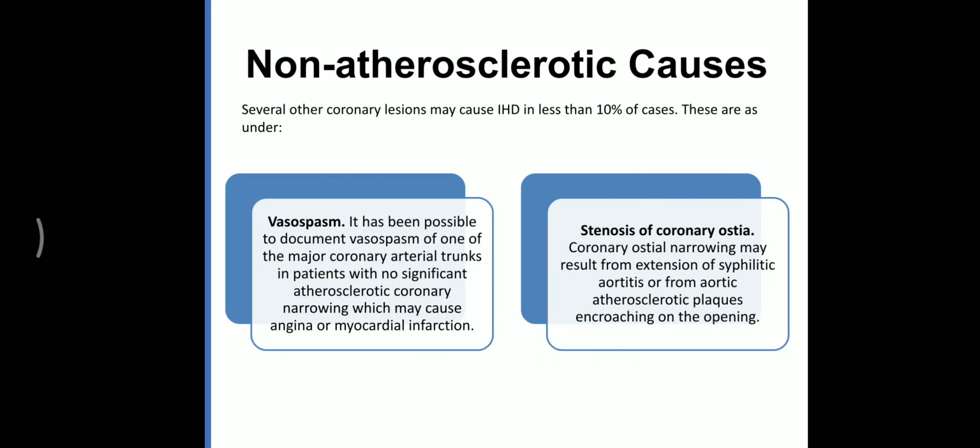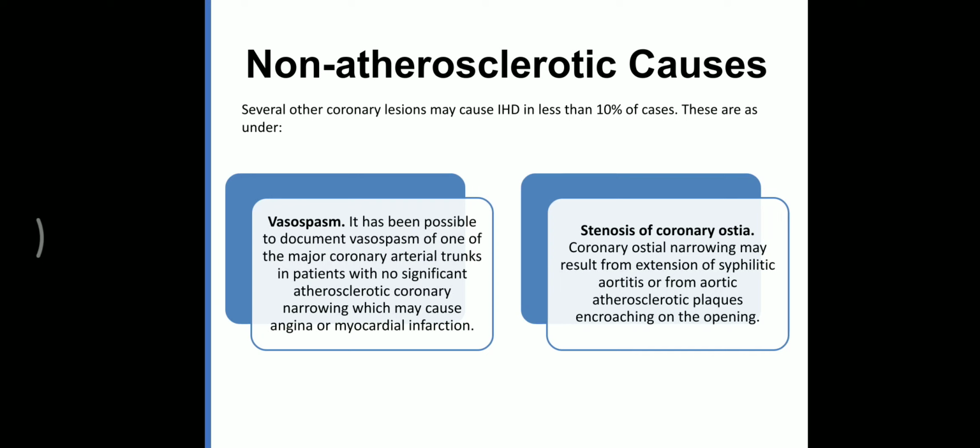What are the non-atherosclerotic causes? First, vasospasm in a non-atherosclerotic coronary artery. There is no atheromatous plug in the artery, and still vasospasm is caused by other causes, like a sudden emotion, sudden anxiety, or stimulation of nerves.